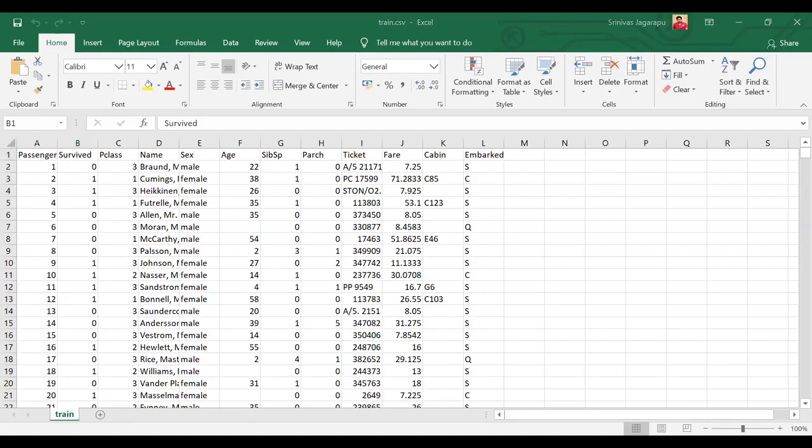Can someone say whether it is supervised or unsupervised? Yeah, it is supervised. Why is it supervised? So can someone tell? Yeah, exactly. True.